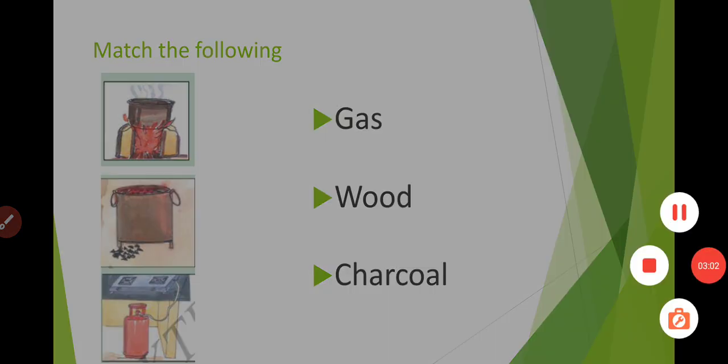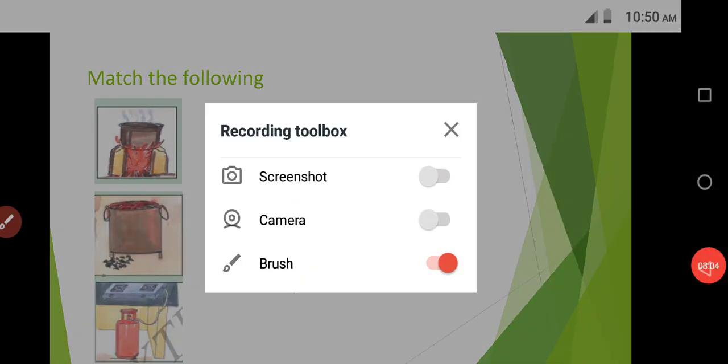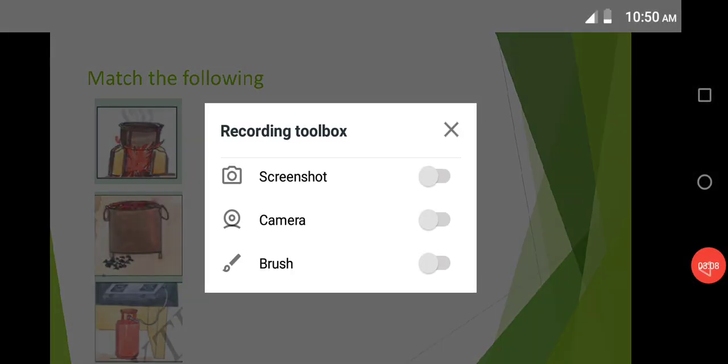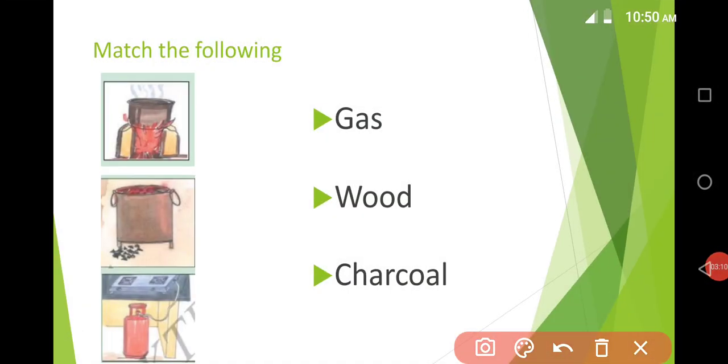Match the following. So let us see. Okay, here which one is gas? The first one, what is it? Firewood stove. What is its fuel? Its fuel is wood.